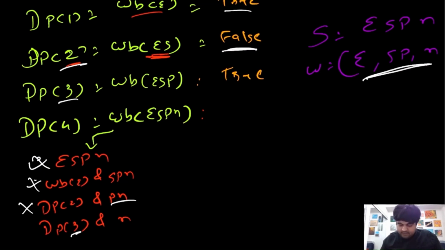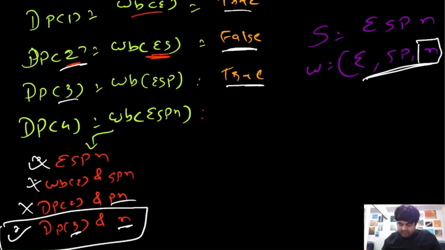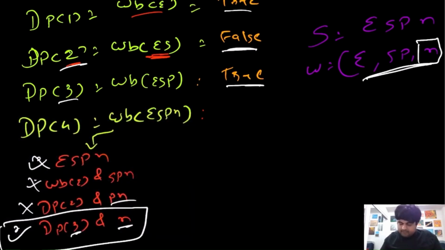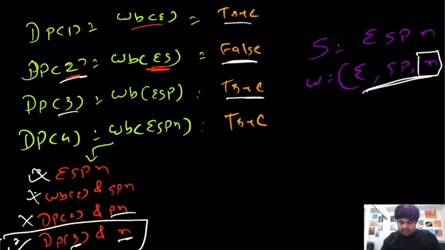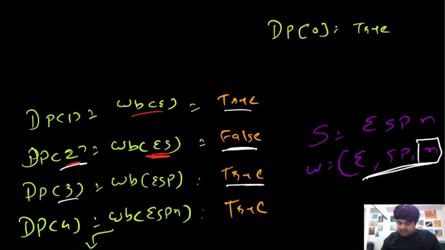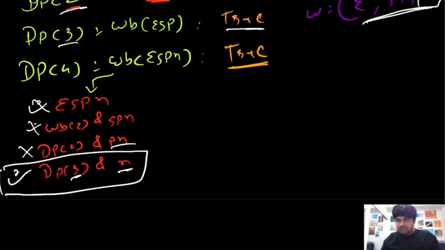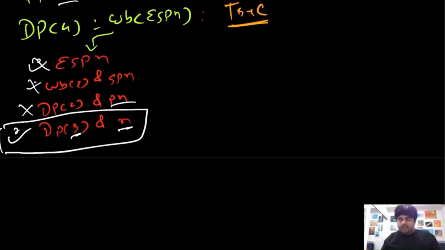Now the last one is DP of 3. DP of 3 is true, so this is good. Now we need to check whether N exists over here or not. So N exists over here, which means this is true. So we found one case that is true, which means over here we can mark this value as true. And remember that this given string is of length 4. So because this is of length 4, we simply need to return whatever value we find as dp of 4, and that is true. So in this scenario, we'll just return the answer as true, and that would be our solution.